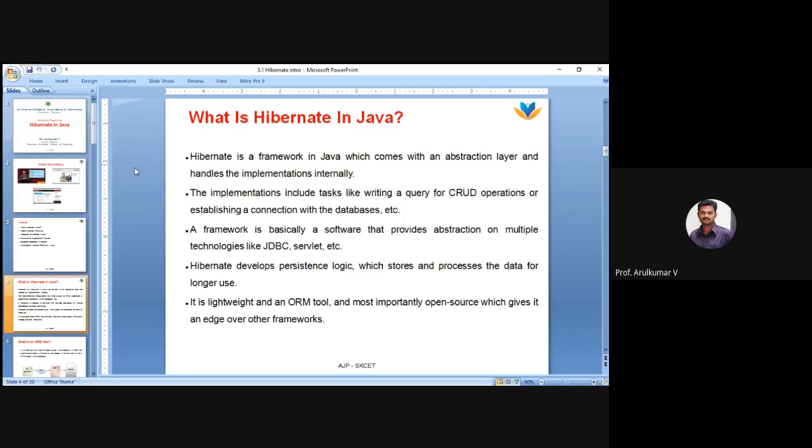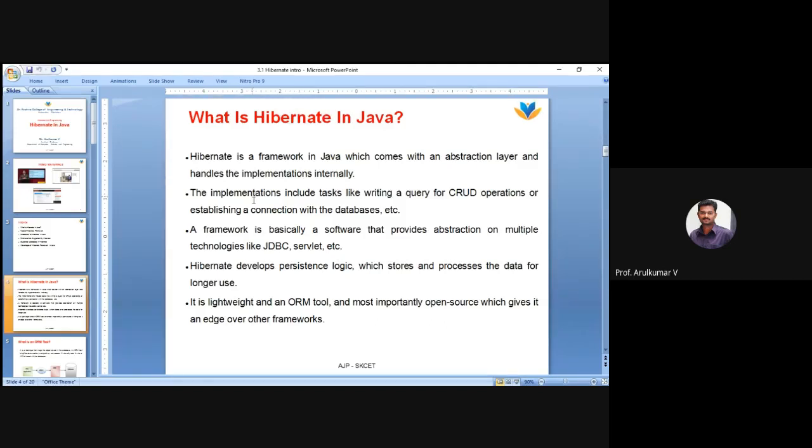It tells you that you should write code like this, using Java, to communicate easily with the database. So now we are getting into the database using the framework, guys. No doubt in this. It is a framework in Java, which comes with an abstraction layer and handles the implementations. I already told you, I have some templates or frameworks. You know what abstraction is, right? Everything is already defined. You just take it and implement it.